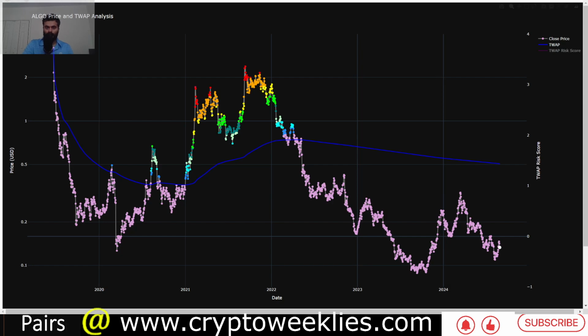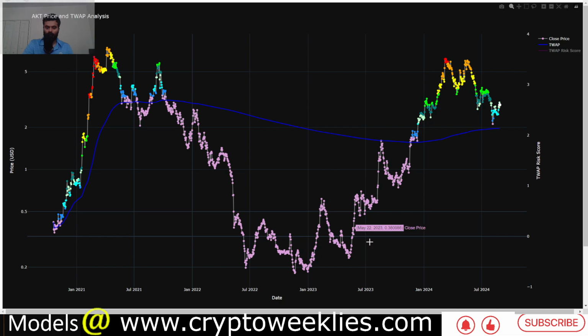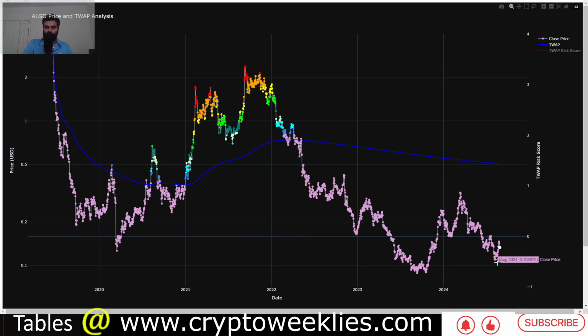And the second forecast, if the rally for Algorand were to emulate what the rally for Akash did over the course of the last year, about 30x from 23 cents all the way to about $6.20, then from this low of around 10 cents, 30x from that level would be around $3. So that's again one of the scenarios to look for.